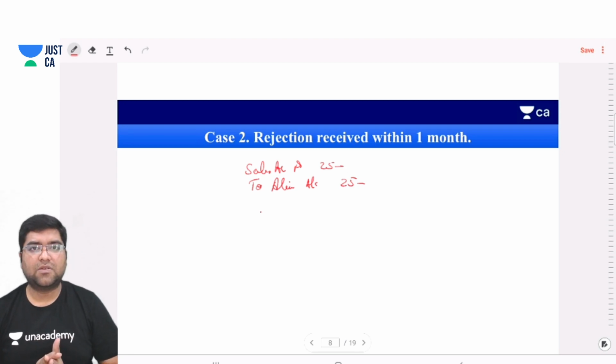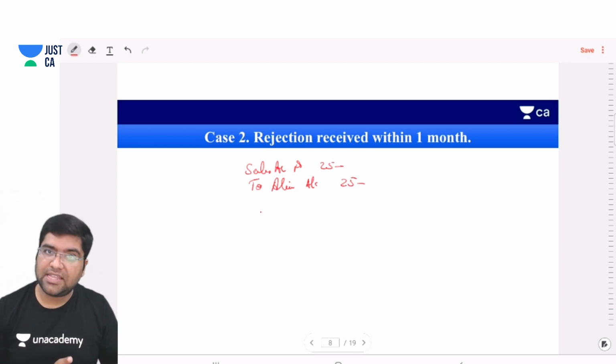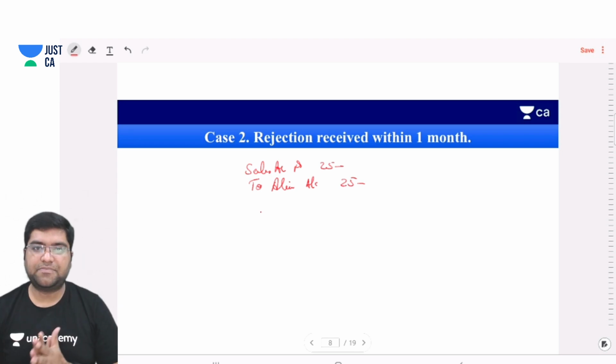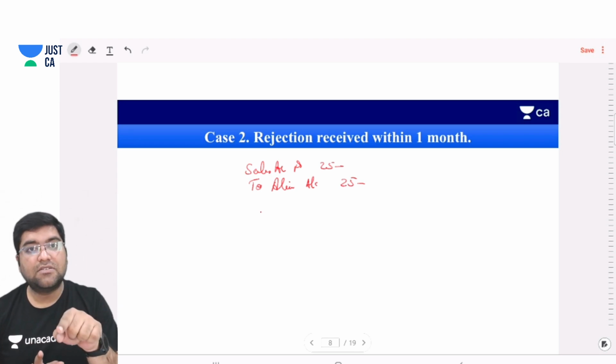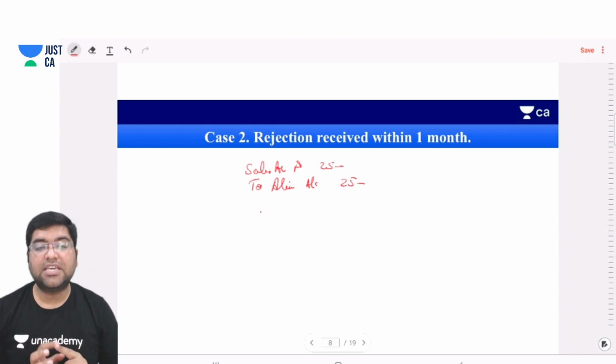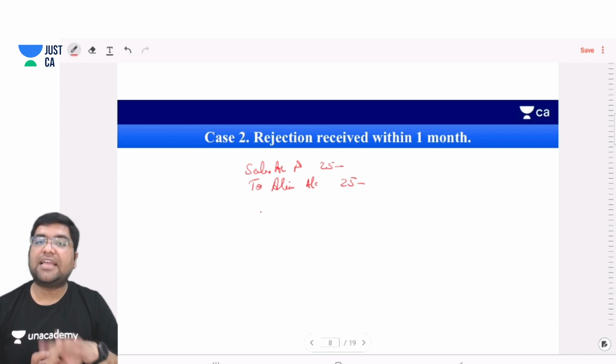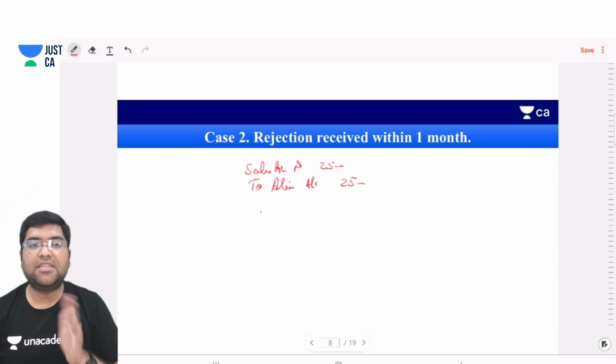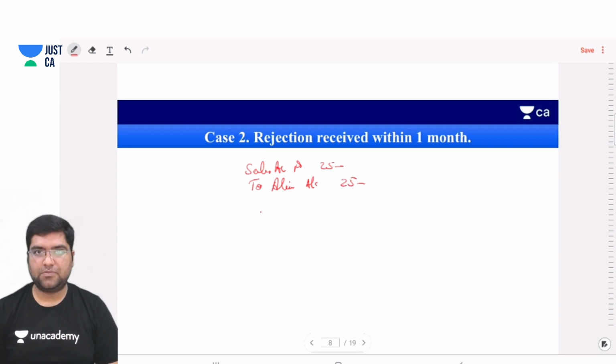What is sales return? First the sales is finalized, then it is written as sales return. But as this was not yet finalized, we should not write sales return; rather, we should debit the sales account.